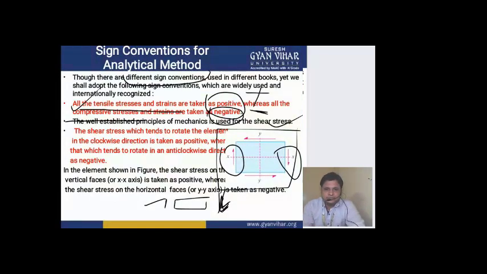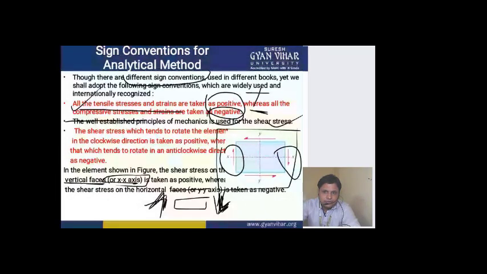Like if you want to show shear stress across this y plane or along this x direction, then you will show it in this way. All right, means the shear stress is acting on the x-axis. X-axis means across the y plane. See the direction, it is going upwards. So it is acting along the vertical face, but the axis will be known as the x-axis. And the stress which is acting along the y axis will be denoted in this way.